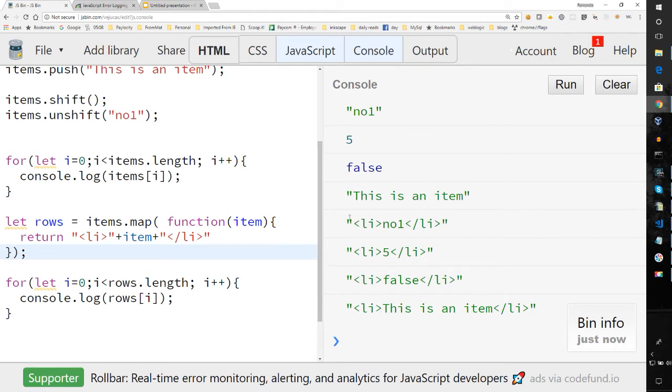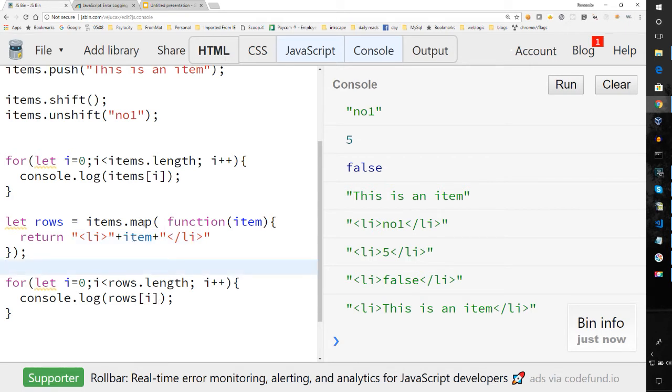Starting here, you notice that I have number 1, 5, false, and everything. So essentially what I've done is converted my map. It's looped through my array and it's mapped the items, and I modified each item by adding it to a list. So this is a really handy function that's built right out of the box. So that's map. There is also something called filter.